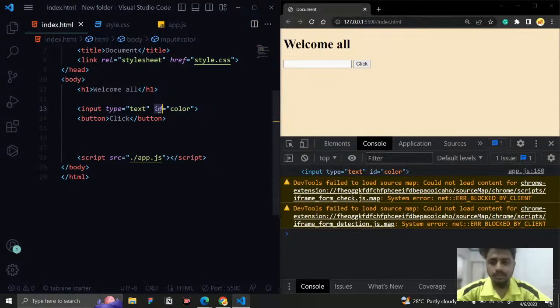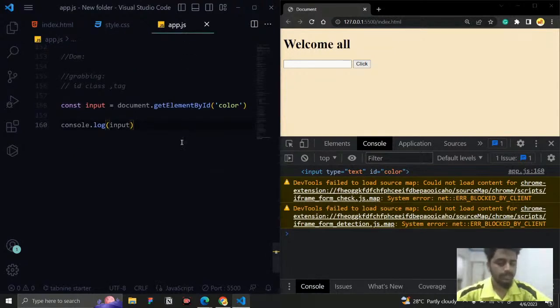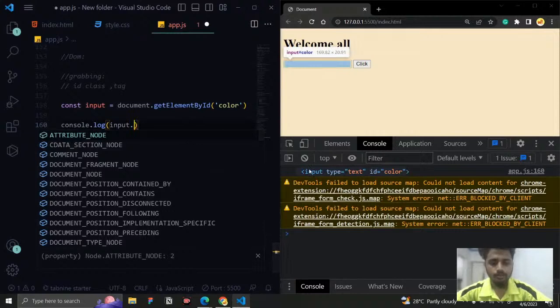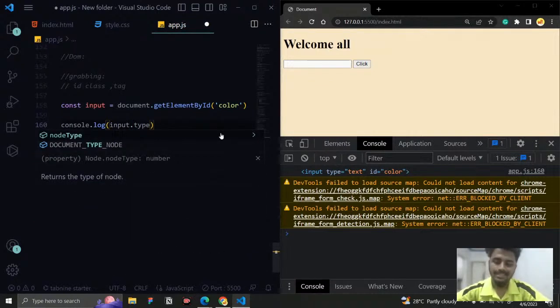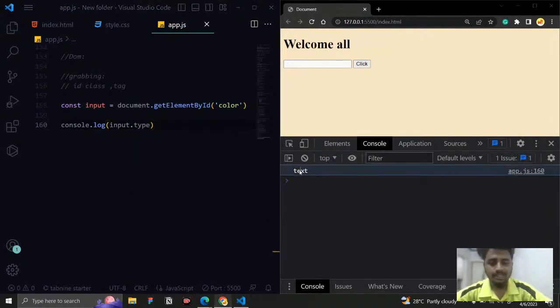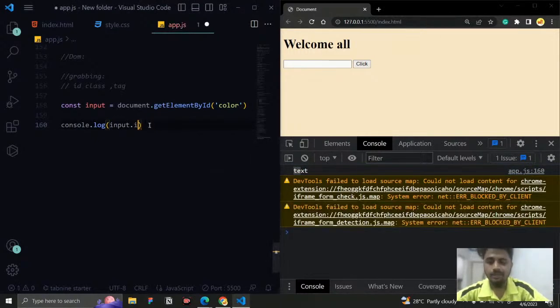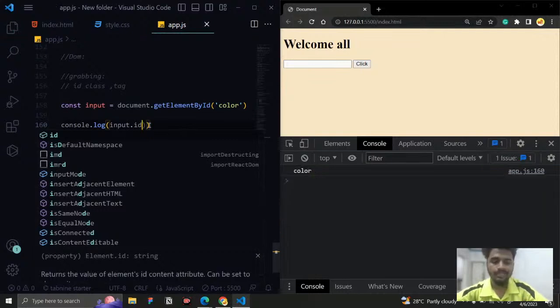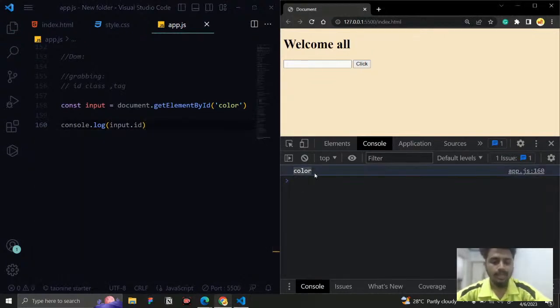That's what an attribute is. And now what I want is the attribute. So how can I get this attribute? Whenever you are getting an element, the element is also like an object only. So you can just give a dot, and if you want the type attribute, you need to know the type of that particular element. Just say type and save it, and you can see we are getting the type of the attribute. Now instead of type, I just want the ID of the particular element. If I ask for it, you can see the ID is going to be color.